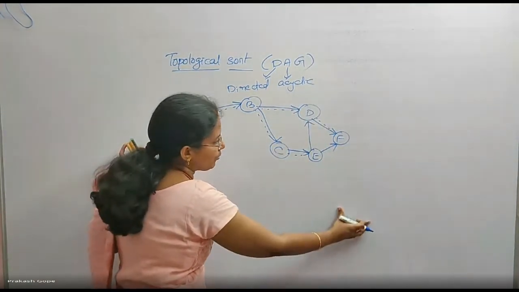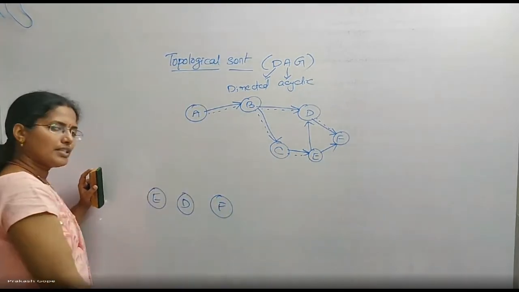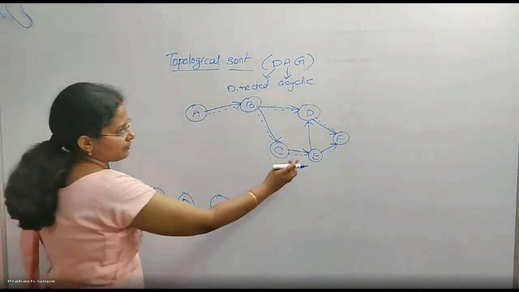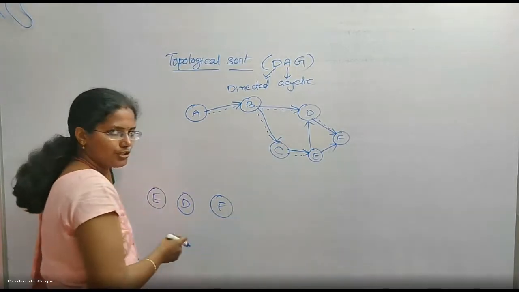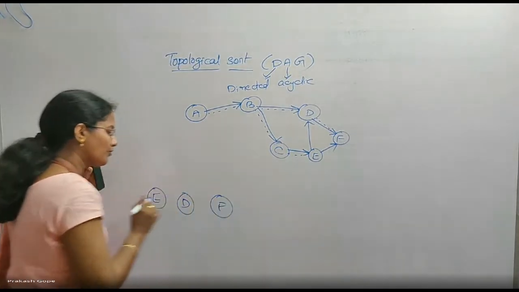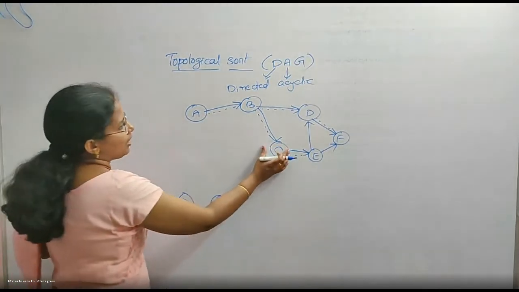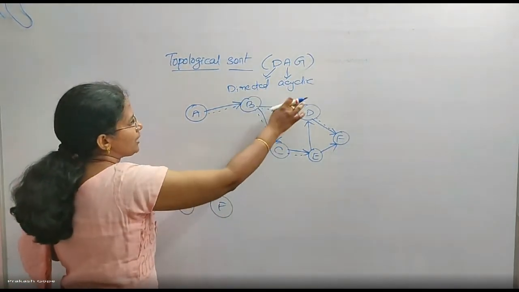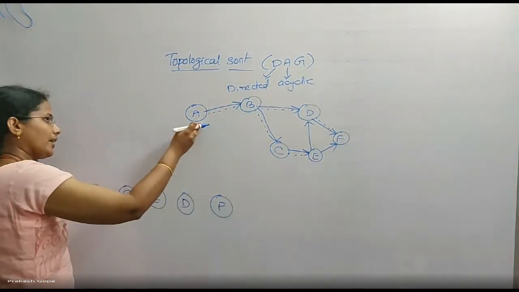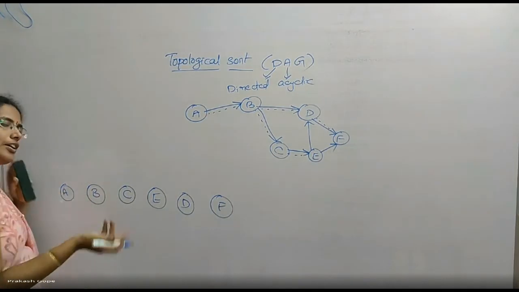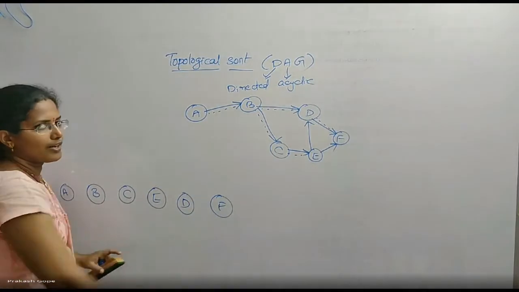From E, I cannot move anywhere else. So E is also finished. So insert that at the starting of the linked list. Backtrack. I cannot move anywhere else from C because there are no more adjacents to C. So C is also finished. Insert at the starting of the list. Now backtrack to B. I cannot move anywhere else from B. So B is also finished. Finally backtrack. A is also finished because I cannot move from A to anywhere else. No other adjacents. So this is the ordering.